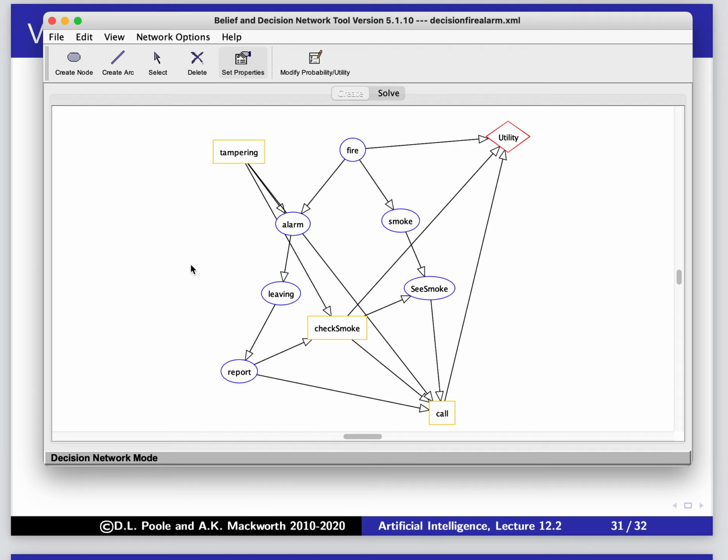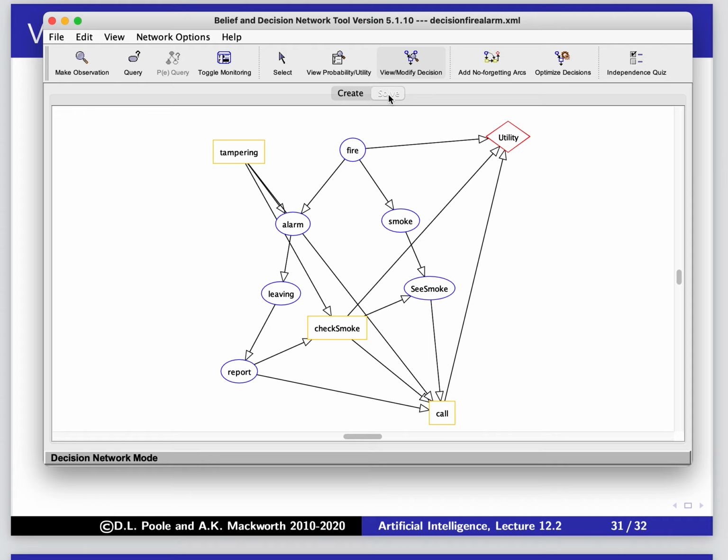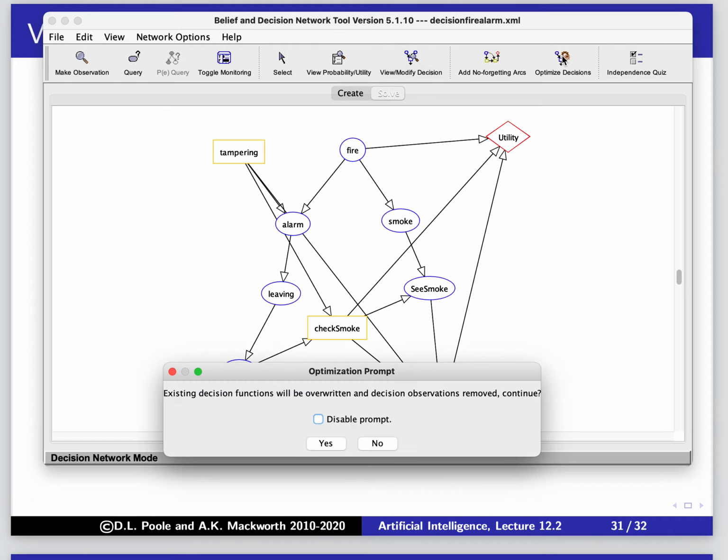So now we want to know, is it worthwhile tampering? Is tampering worthwhile to us? Okay, so it's the value of controlling tampering. If we send lots of people in there to stop people tampering or to cause people to tamper, how useful is it to prevent or cause tampering? And what's it best to do? All right, so let's go back here and let's now optimize decisions.